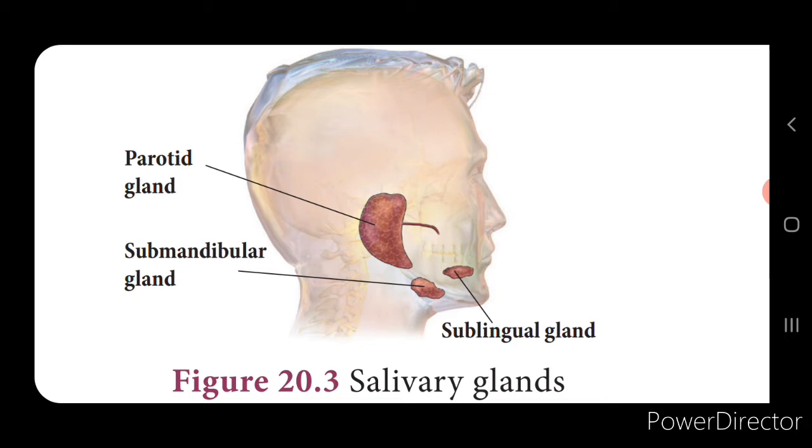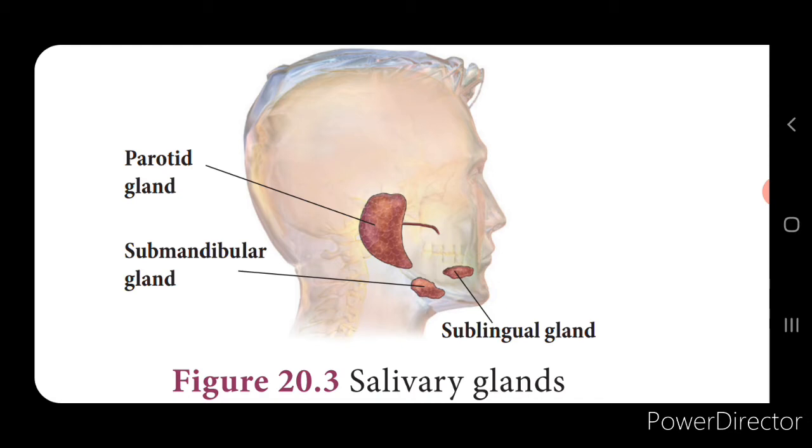Now the action of the gastric juice converts bolus into a semi-digestive food which is called chyme, and chyme moves into the intestine slowly. Now, the small intestine is the longest part of the alimentary canal, and it goes about 5 to 7 meters, and this consists of three parts, that is the duodenum, jejunum and ileum.